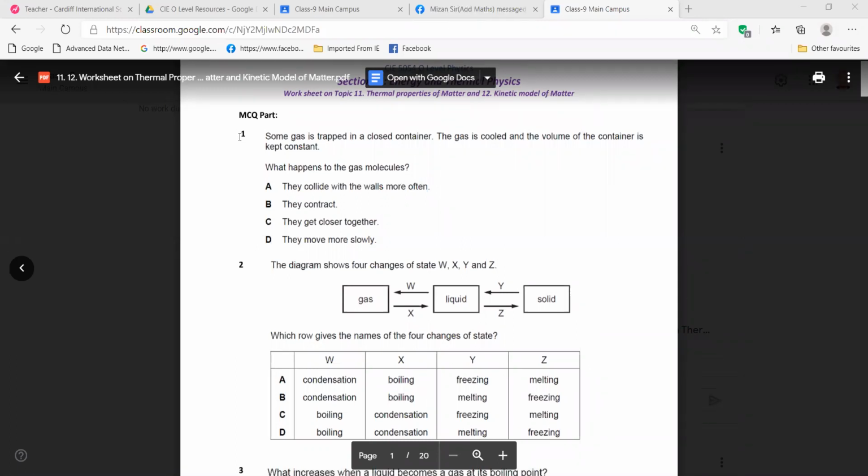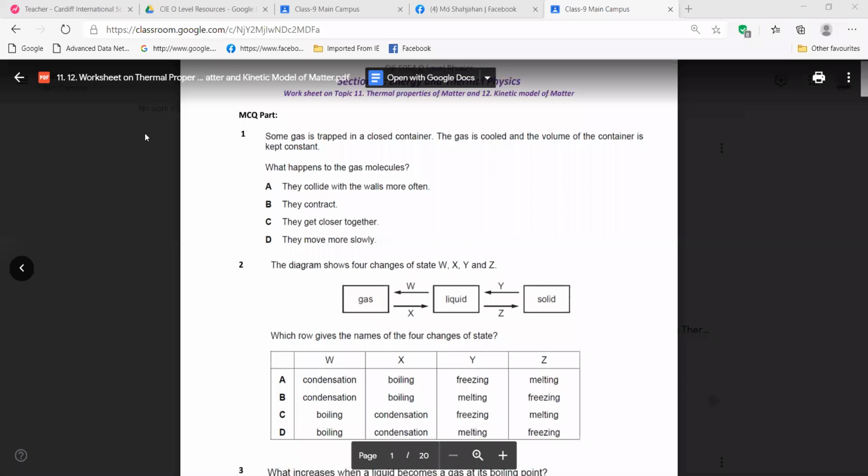Yes, sir. And if they are cooled, what will happen? Sir, I think condensation will happen and the particles will get close together or move slowly. So which one is more appropriate? The D, sir. They move more slowly. Then D, sir, but it could also be C. They move more slowly.